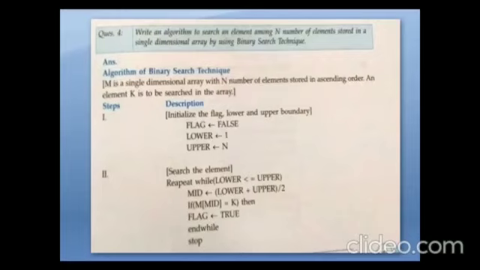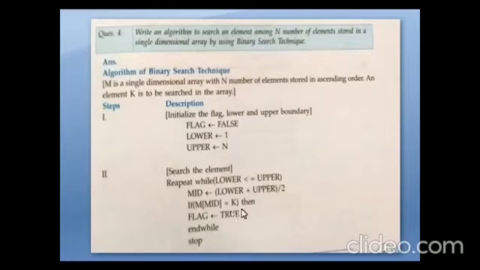So if the flag variable is true, then we have to see the description. Initialize the flag always as 0, that is false. Lower and upper boundary: lower boundary 1, upper boundary whatever it may be, 10 or 20 or 100. Then the searching element. Repeat while lower is less than or equal to upper, mid equal to lower plus upper. Mid value you have to find.